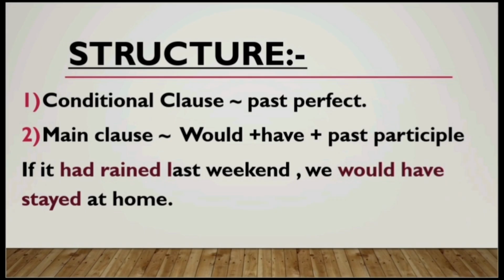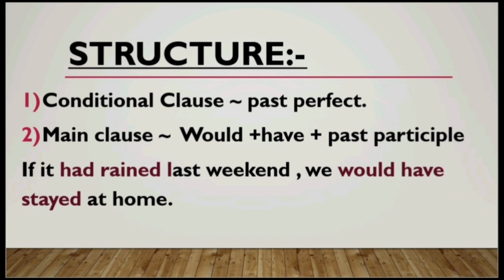Students, we know that a conditional sentence is grammatically divided into two clauses, the conditional clause and the main clause. Let us discuss the grammatical construction of a conditional clause type 3. The conditional clause or the if clause contains the tense in past perfect. Okay, past perfect: had eaten, had spoken, etc. And the main clause contains would plus have plus past participle. For example, would have enjoyed, would have closed, would have opened, etc.